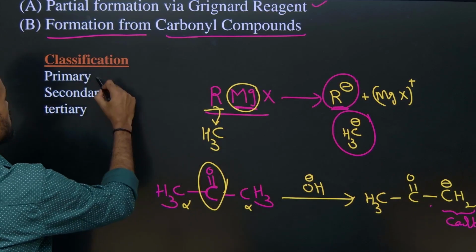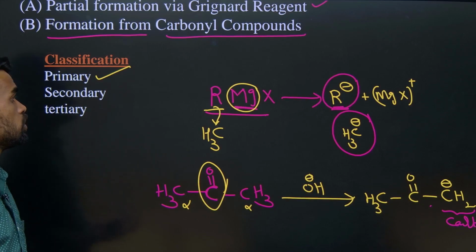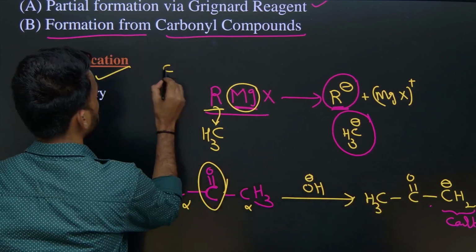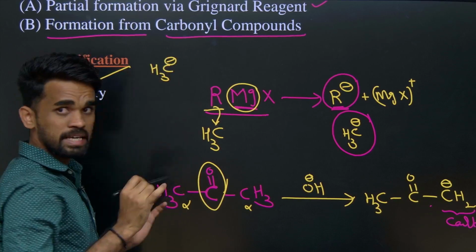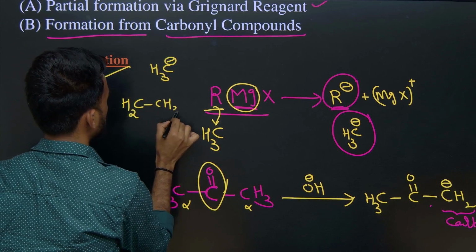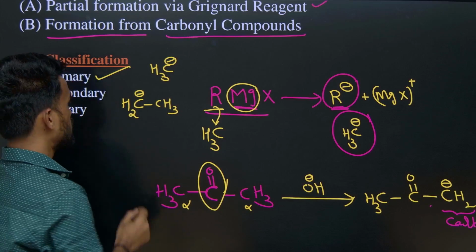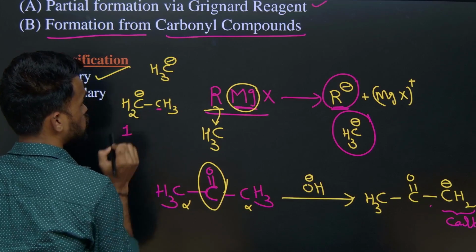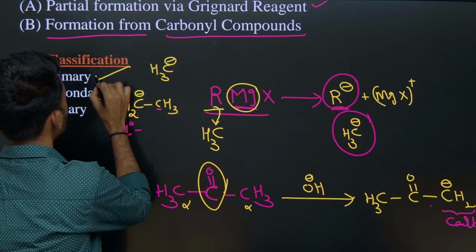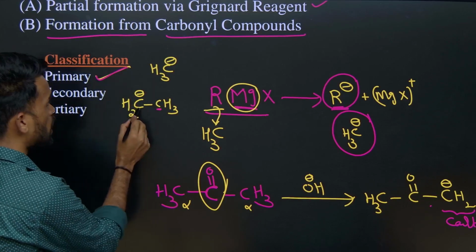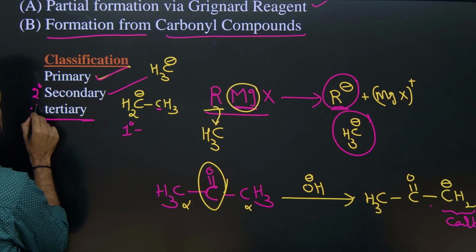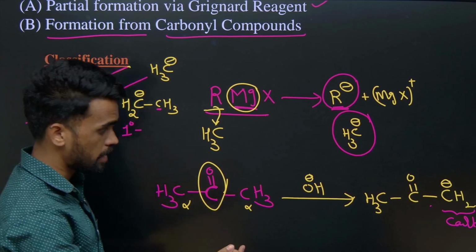Again, classification: primary, secondary, tertiary. I told you, if only the one carbon is attached to the negatively charged carbon, like this, you should say methyl carbon anion. If it is like this, what can we say? Primary. How many carbons are directly attached? One carbon is attached, so 1 degree, or primary carbon anion. If two carbons are attached, secondary or 2 degree carbon anion. If 3 carbons are attached, 3 degree or tertiary carbon anion you can call.